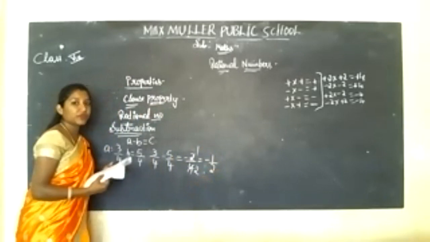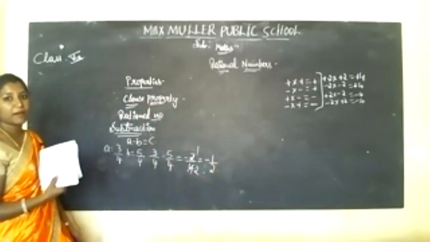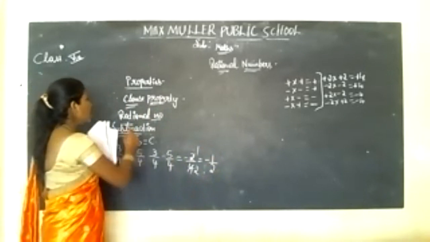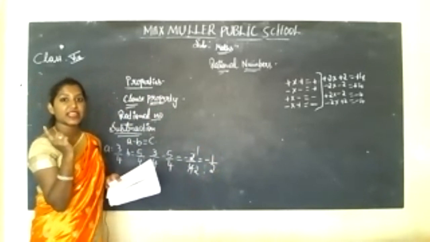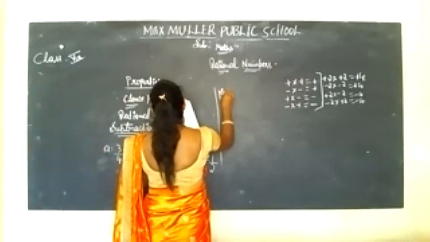Yes, of course it is a rational number. Minus 1 by 2, it is a rational number. Understood? So it is satisfying under subtraction. Now coming to multiplication.